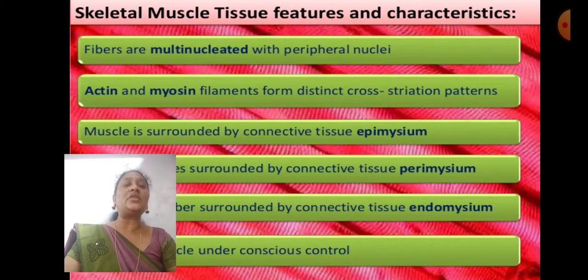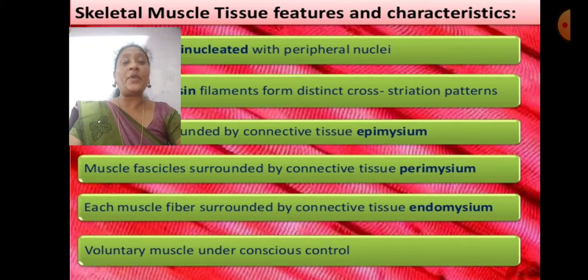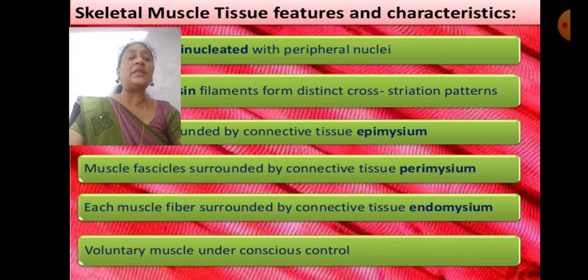Next, skeletal muscle tissue features and characteristics. Fibers are multinucleate with peripheral nuclei, and actin and myosin filaments form distinct cross striation patterns. The muscle is surrounded by connective tissue, the epimysium, and each muscle fascicle is surrounded by connective tissue, the perimysium.